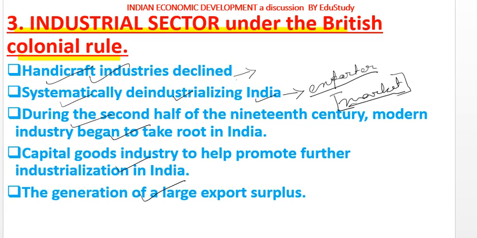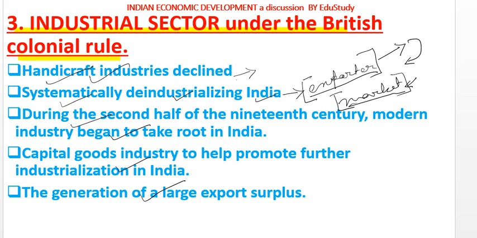Because of the ruin of the handicraft and cottage industry, there was huge demand in the Indian market, so they got the market here. Whenever they wanted raw material they took it from India, made the finished products in England, imported them back to India and sold them here at a great profit. That means they would get the profit from India anyhow.